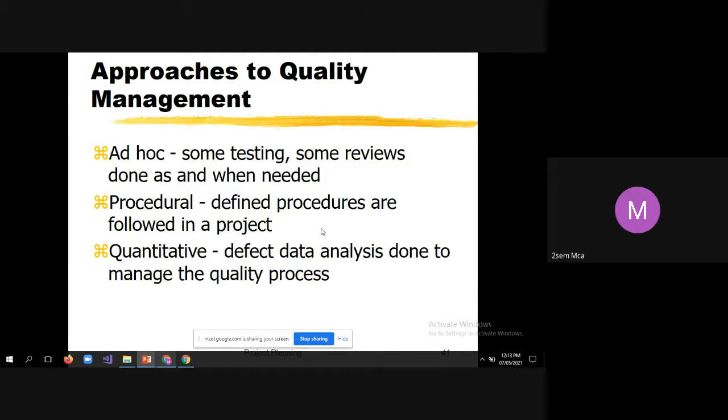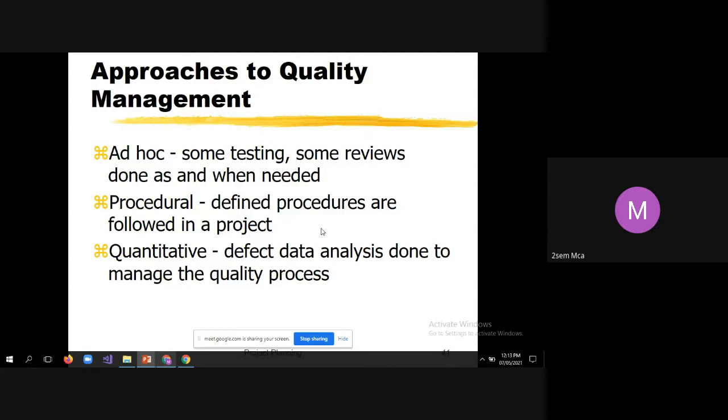Next is the quantitative approach. So the third approach is quantitative. In the quantitative approach, defect data analysis is done to manage the quality process. Say for example, we consider 10,000 lines of source code, that is the size of the software, and say 500 defects.